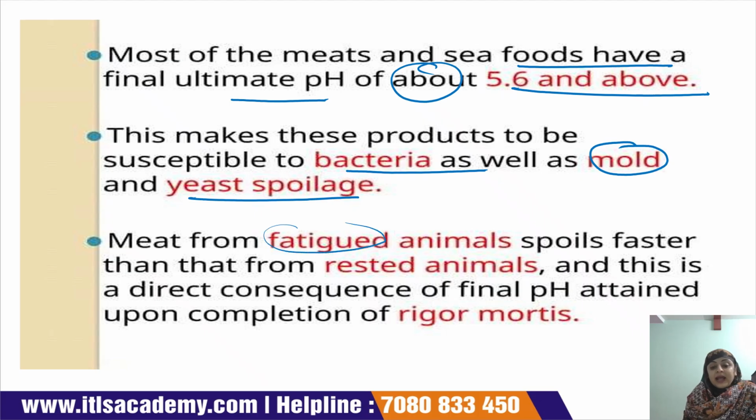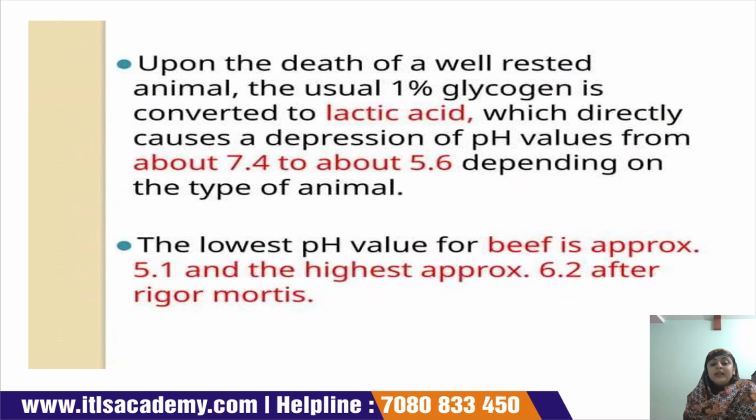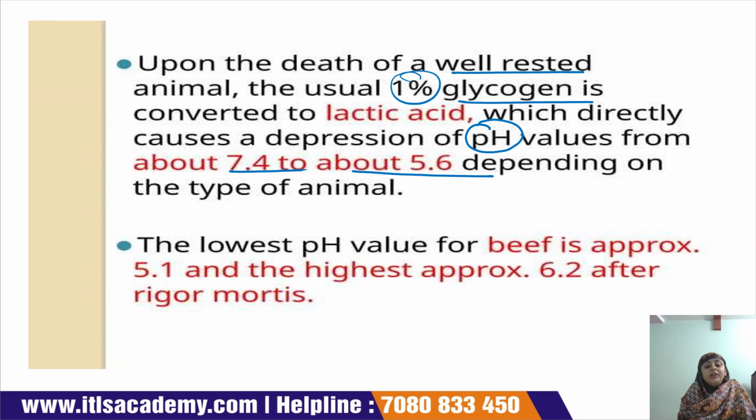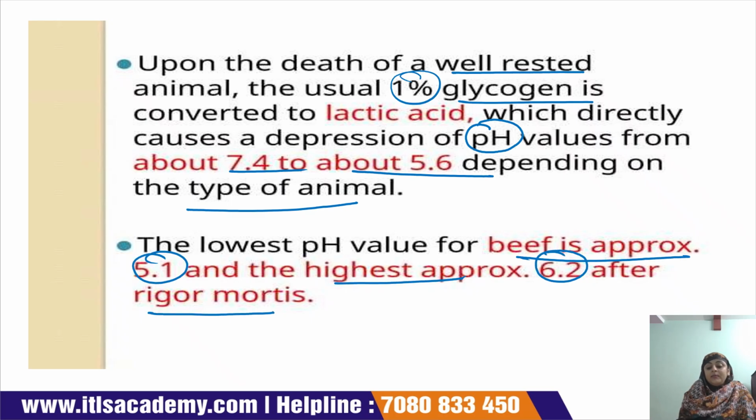Meat from fatigued animals spoils faster than that from rested animals. This is a direct consequence of the final pH attained upon the completion of rigor mortis. Upon the death of a well-rested animal, usually 1% of the glycogen is converted into lactic acid, due to which there is a depression of the pH value from about 7.4 to 5.6, depending on the type of animal. The lowest pH value for beef is approximately 5.1 and the highest is approximately 6.2 after rigor mortis.